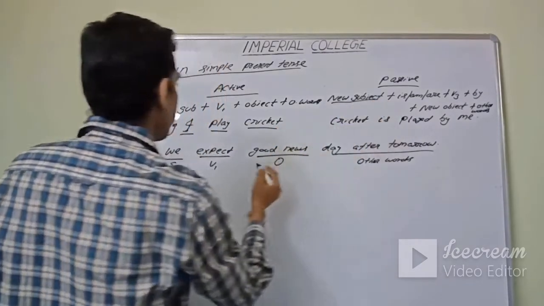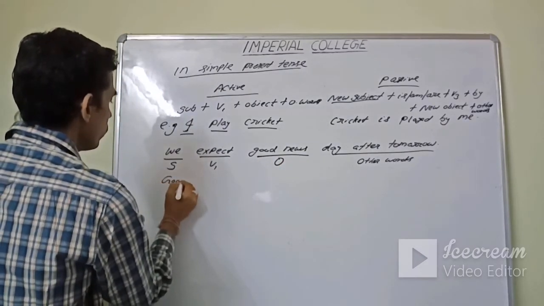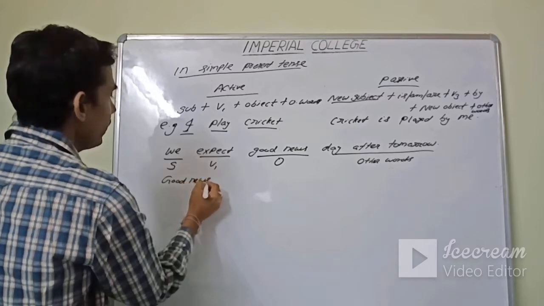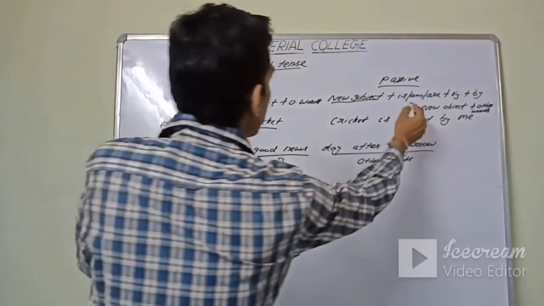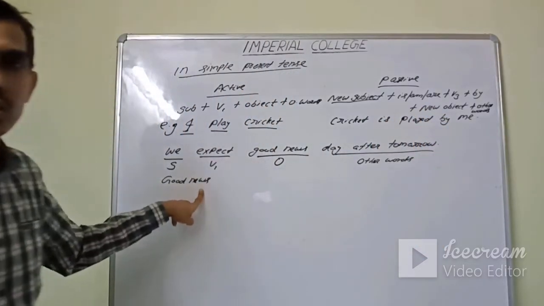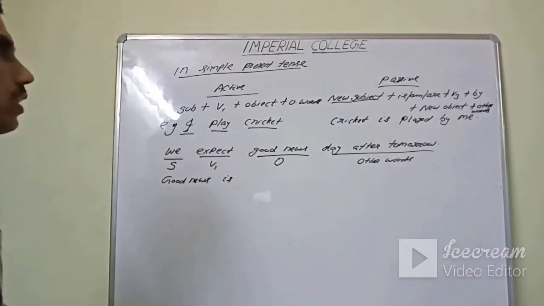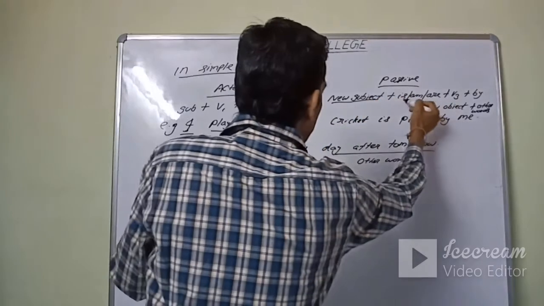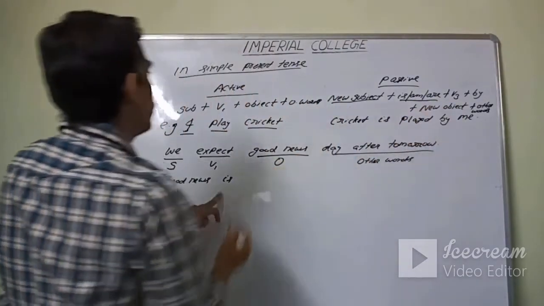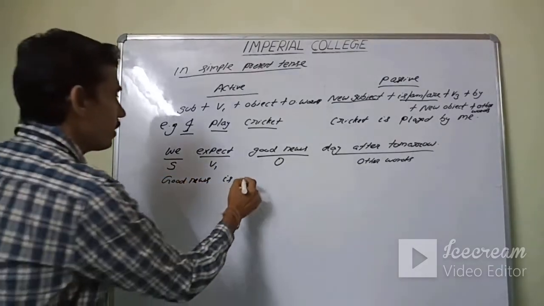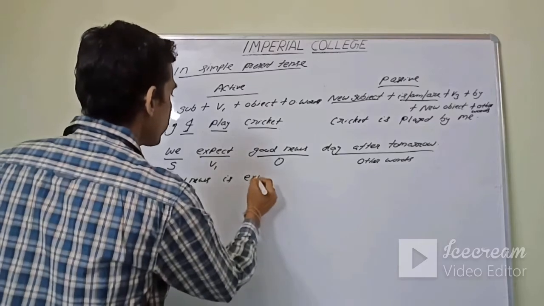New subject. In place of the new subject, what will come? The object will be the new subject: good news. Interchange of subject and object. Good news is MR; news always takes a singular verb, so we have taken is. Then V3. What is the V3 of expect? Expected. Good news is expected.